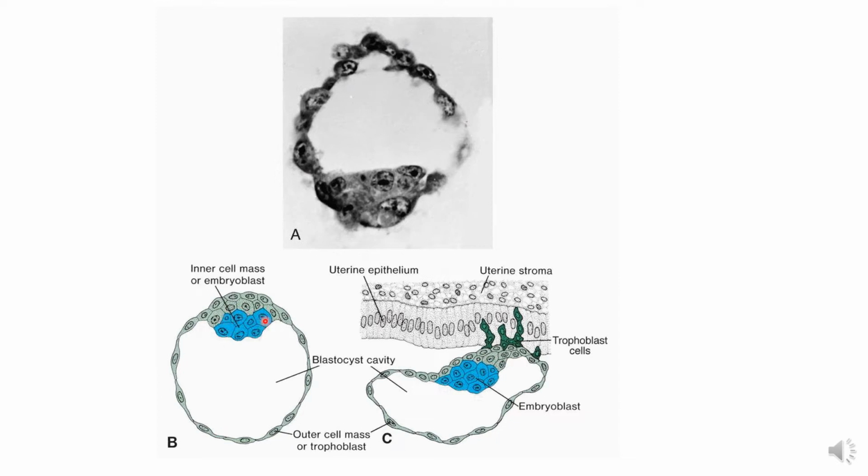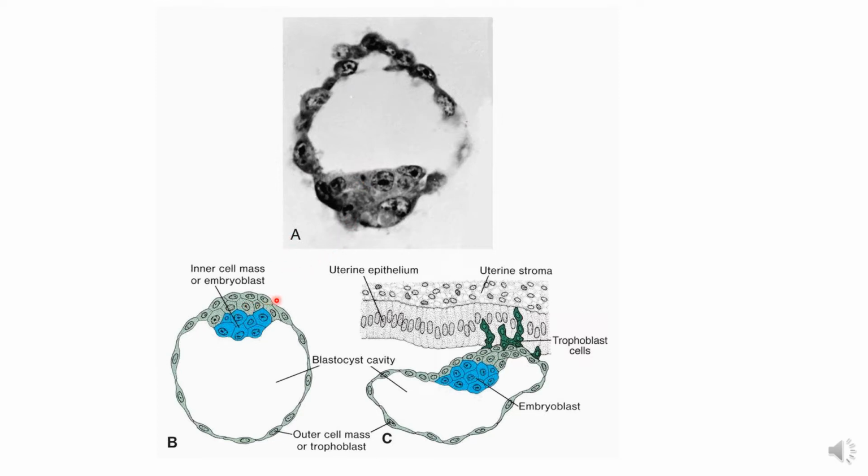This will develop into the embryo, and the outer cell mass will form the placenta, given the name trophoblast. By this organization, one group is on one side of this cyst and the other is organized on the periphery, and in between them the blastocyst cavity is present. The cavity is automatically created. This is the peripheral arrangement, the outer cell mass. This one is the inner cell mass.